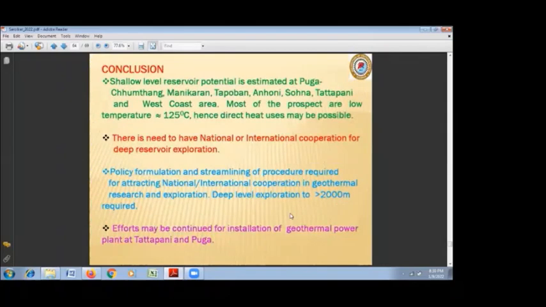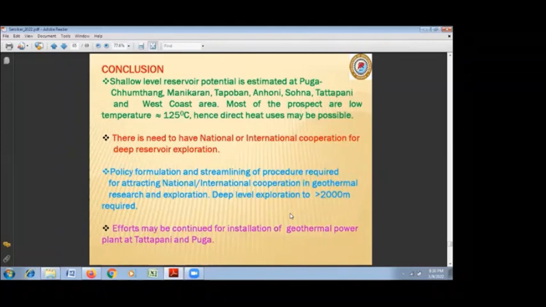So the final conclusion is, we have shallow level reservoir potential established at Puga, Chumathang, Manikaran, Tapoban, Anoni, Samoni, Tatapani, and the West Coast area, which are useful for different geothermal energy utilization purposes. Most of the prospects here are around 125 to 150 degrees centigrade. Hence, direct uses, that is refrigeration, hot water uses, aquaculture, space heating, etc., can be utilized here.